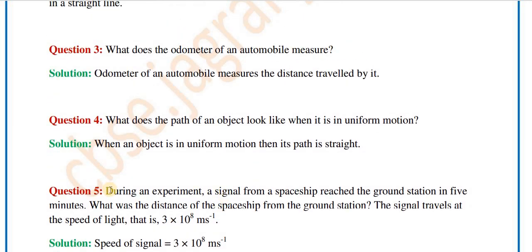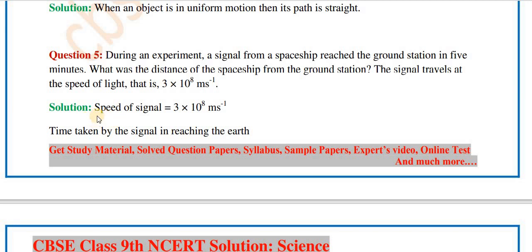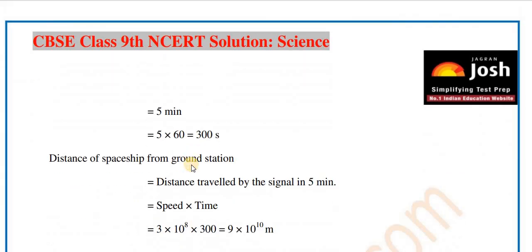Let's see one more time. Question number 5. During an experiment, a signal from a spaceship reached the ground station in 5 minutes. What was the distance of the spaceship from the ground station? The signal travels at the speed of light, that is 3 into 10 raised to 8 meter per second. So let's see the solution. The speed of the signal is 3 into 10 raised to 8 meter per second, and the time taken by the signal in reaching the earth is 5 minutes.